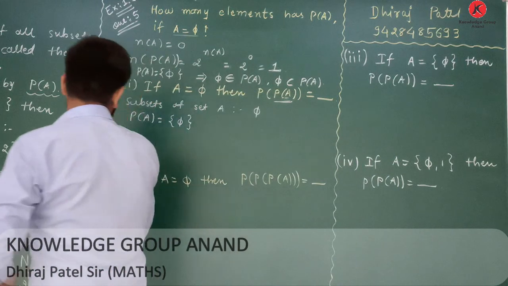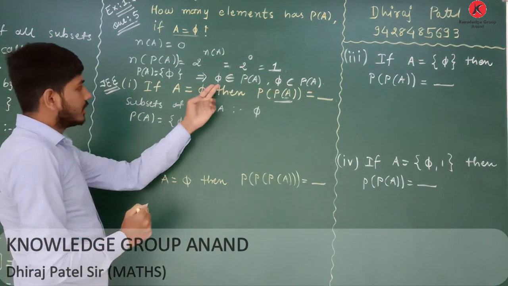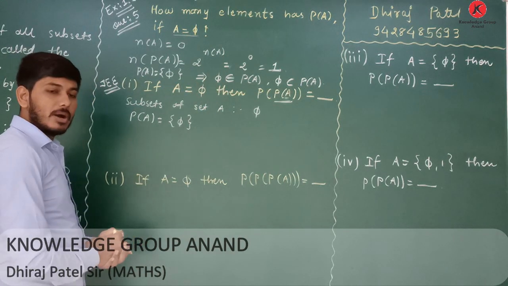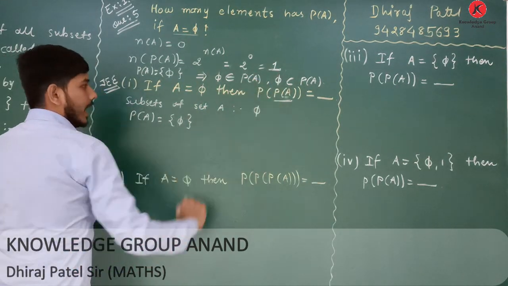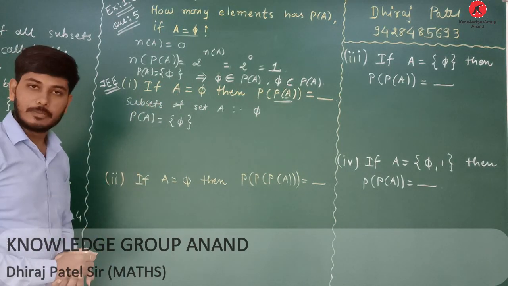Now, in the number of elements of the power set of A, only one element is there. We can say that the null set belongs to the power set of A as well as the null set is a subset of the power set of A, for this case only.